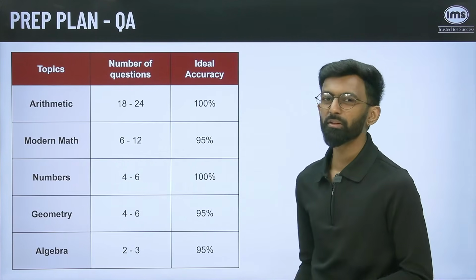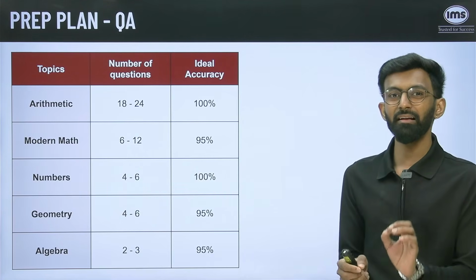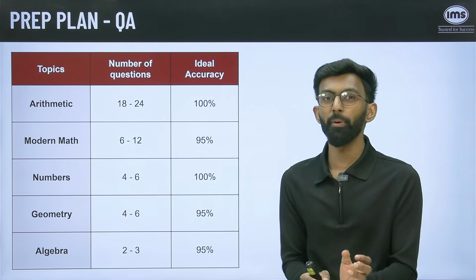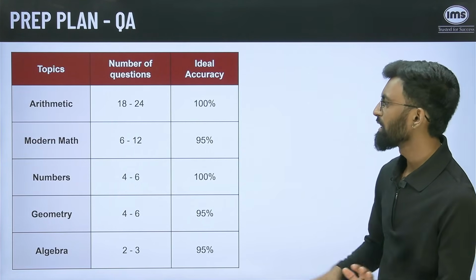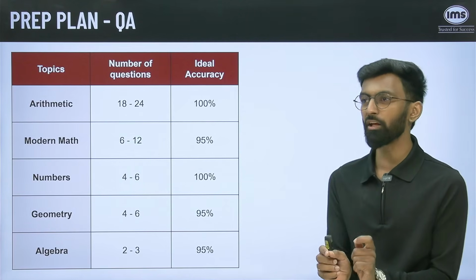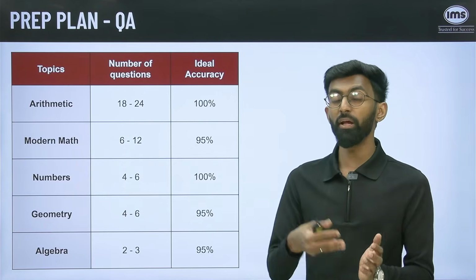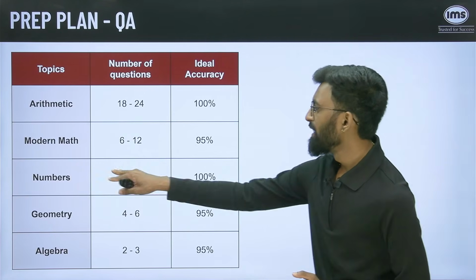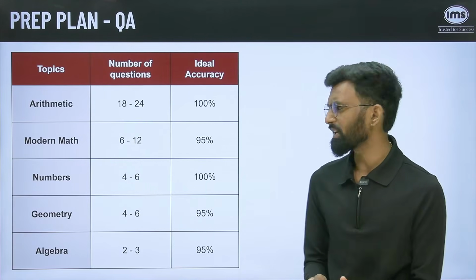Then from modern math module, you can expect 6 to 12 questions. These questions are kind of tricky because you have probability and PNC being asked from modern math section, and hence you can expect the accuracy of 95% because of those tricky questions, and you cannot waste a lot of time in this particular paper when you have to make so many attempts. Numbers, you can expect 4 to 6 questions. Geometry, again 4 to 6 questions.